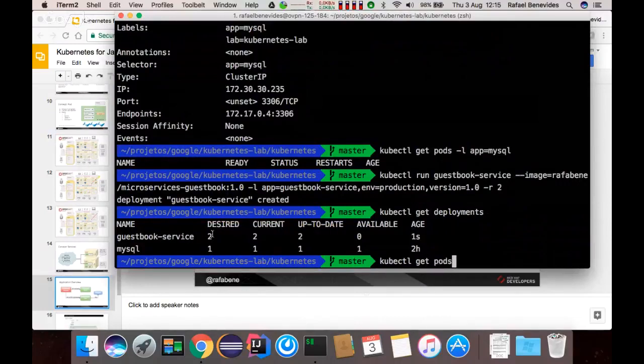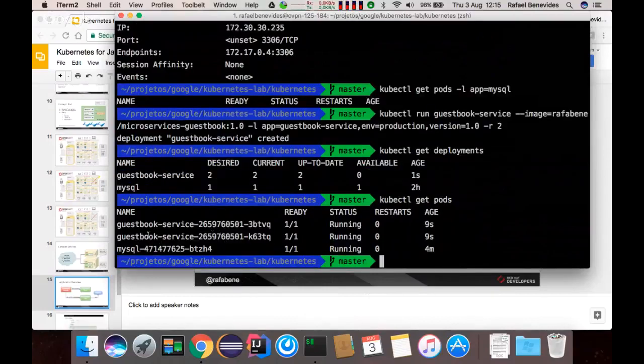I can do a kubectl get pods. I have 2 replicas of the guestbook service running. And let me also show you something that's very interesting. On top of Kubernetes, I have OpenShift running. So I'm using here Minishift, which is part of CDK, Container Development Kit, that you can get in the Dev Suite. I believe that someone will share the link to you at this moment in the chat box.